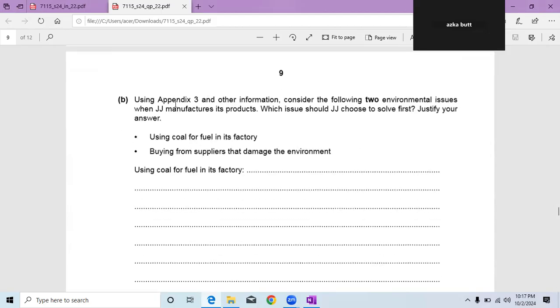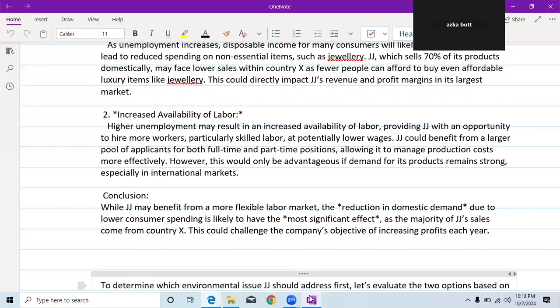So in part B, using appendix 3 and other information, consider the following two environmental issues. When JJ manufactures its products, which issue should JJ choose to solve first? Justify your answer. The first one is using coal for fuel in its factory. The second is buying from suppliers that damage the environment. First of all, we are going to write their effects, and after that we will say which effect is greater.